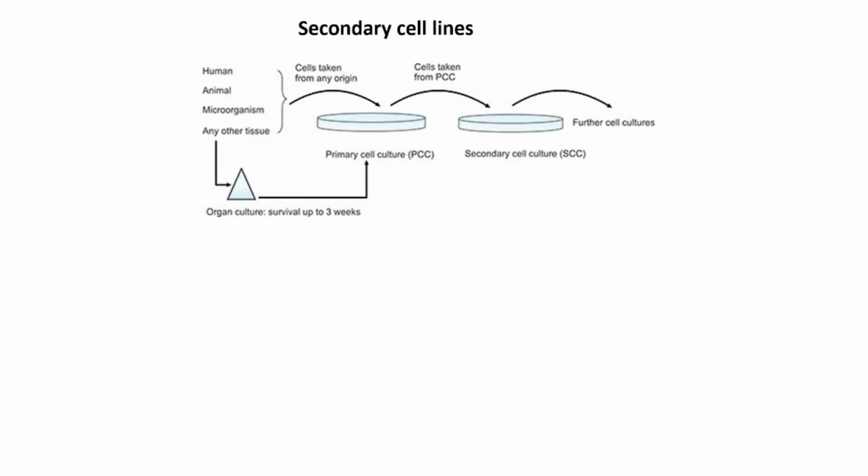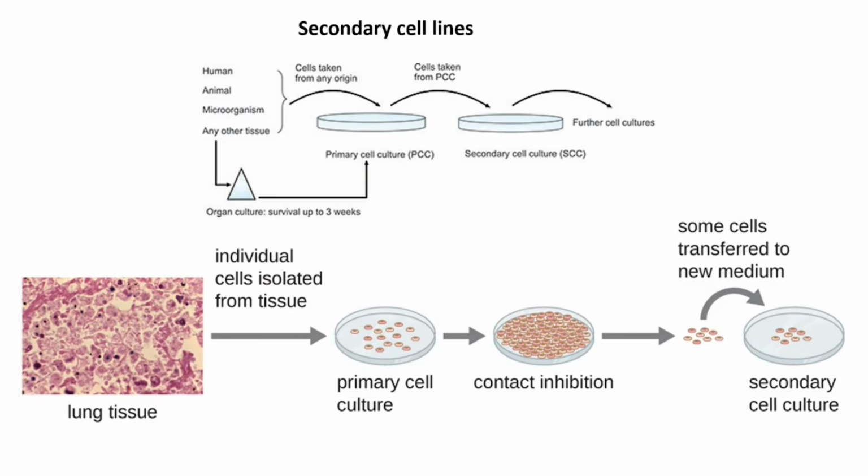If primary cell cultures are subcultured a number of times, one cell type becomes dominant. These are diploid cells that have picked up a mutation that allows them to be passaged for about 50 generations. Moreover, these cells retain their normal chromosome structure. Among the commonest of secondary cell lines is the diploid fibroblast cell line derived from fetal tissues and hence retaining the ability of rapid and repeated cell division.